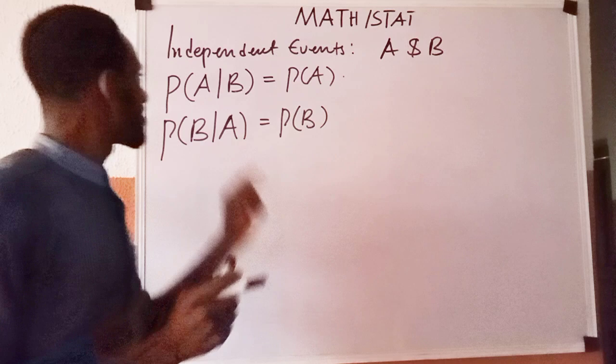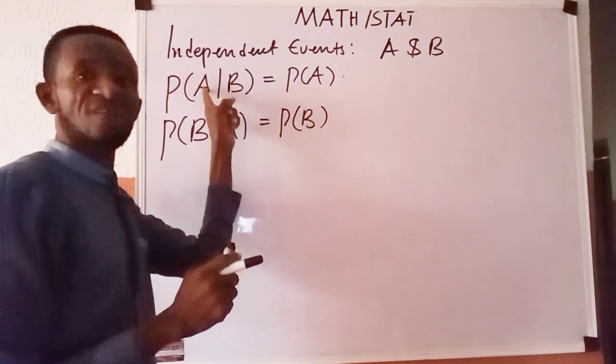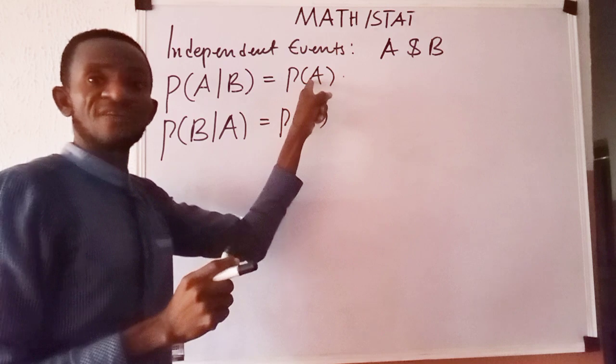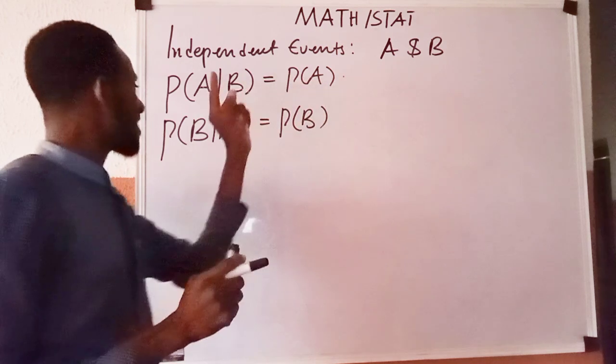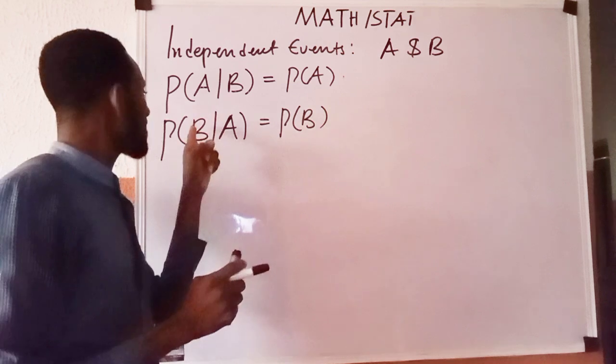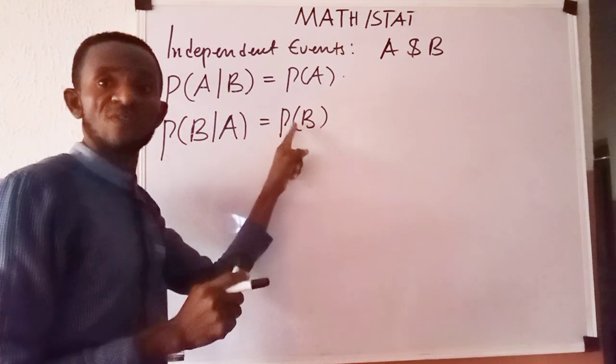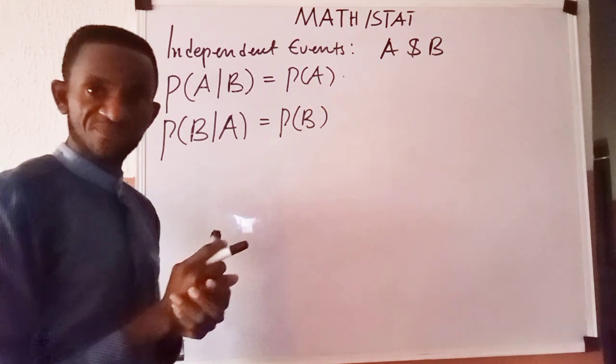That is, event B did not affect the probability of event A. It returned the probability of event A. And the probability of event A happening earlier did not affect the probability of B occurring. It still returns the probability of event B.